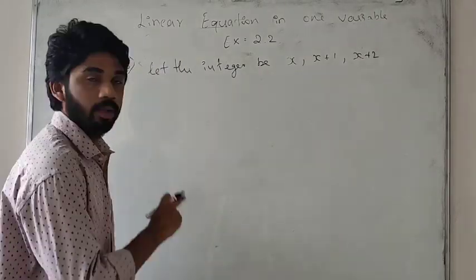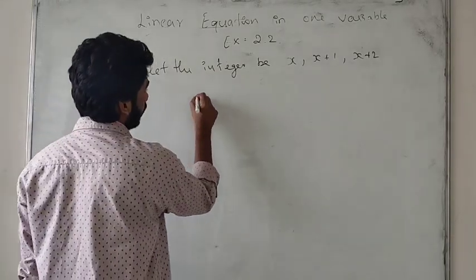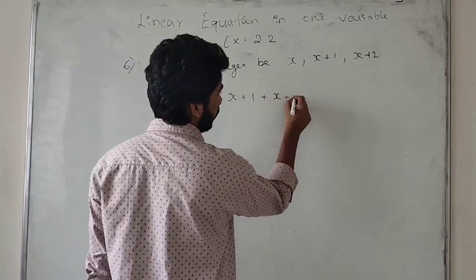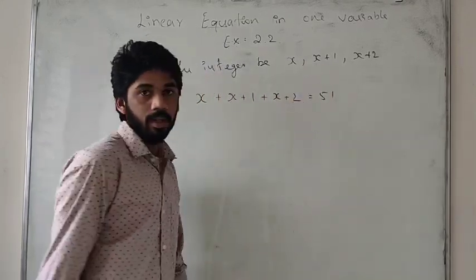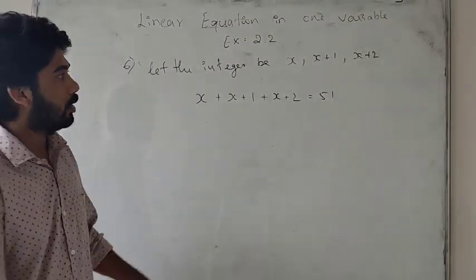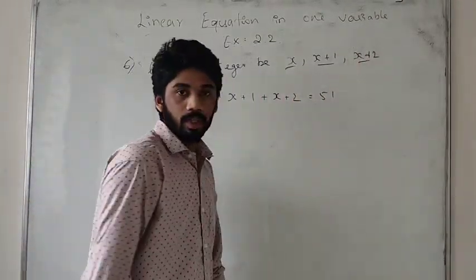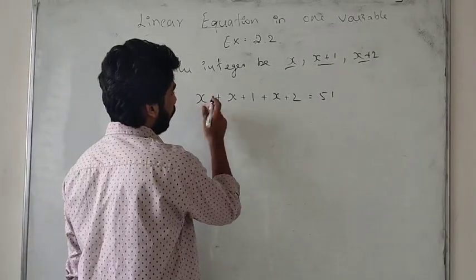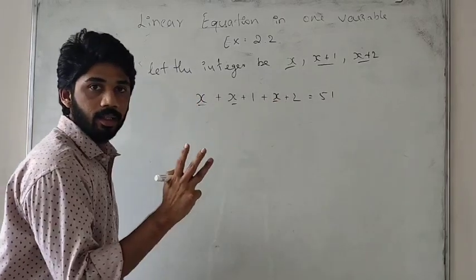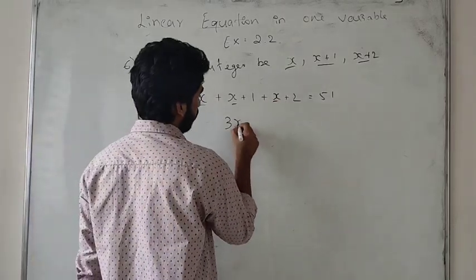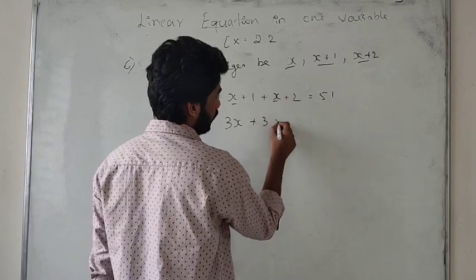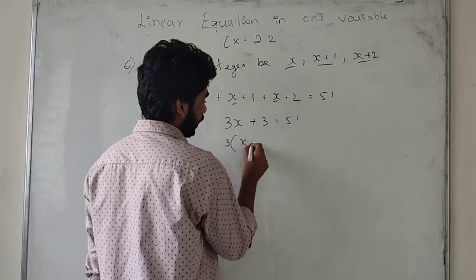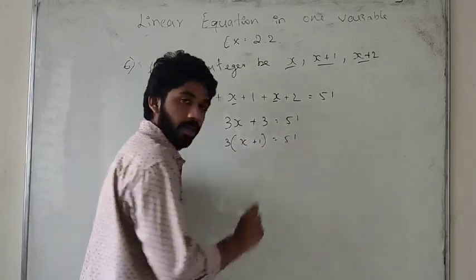Find these integers. Now we must add all this. So we will take x, the first integer, plus x plus 1, the second integer, plus x plus 2, the third. We add, we will get 51. We have to find the value of x. So we will take 3x, and add 2 plus 1, which is 3, equal to 51. So take 3 as common here. What will we get? 3 times x plus 1 is equal to 51.